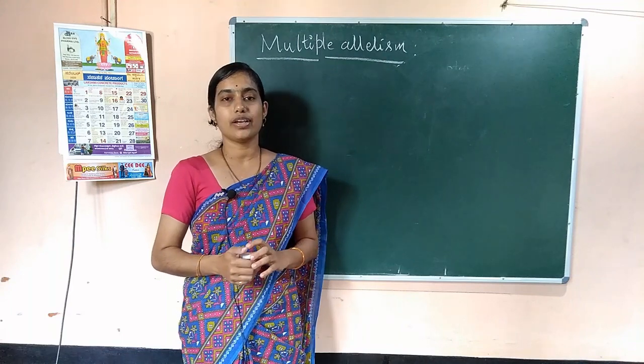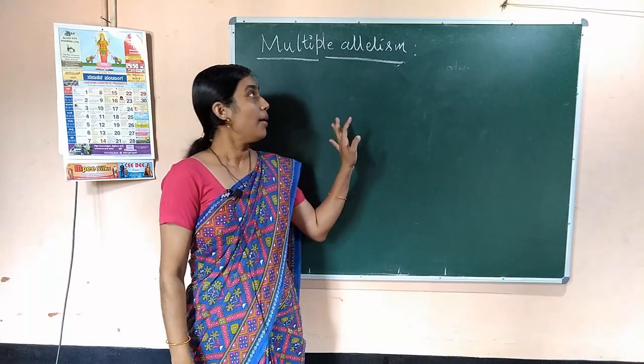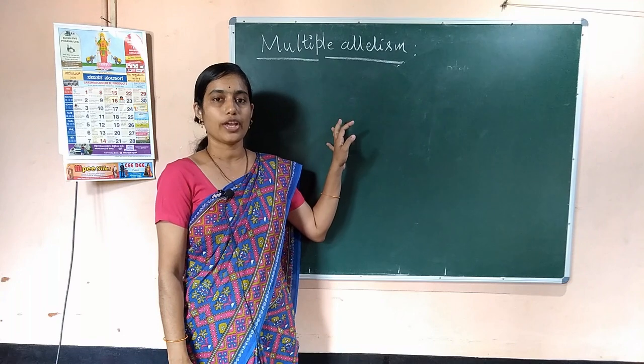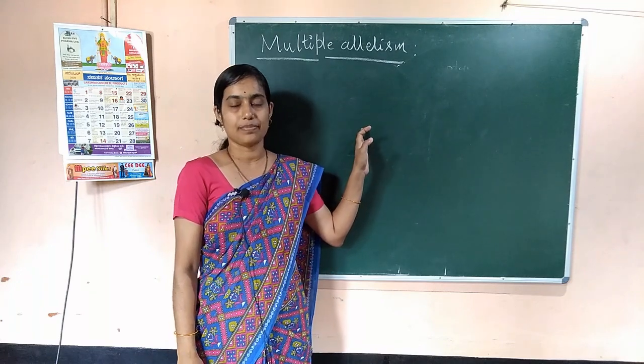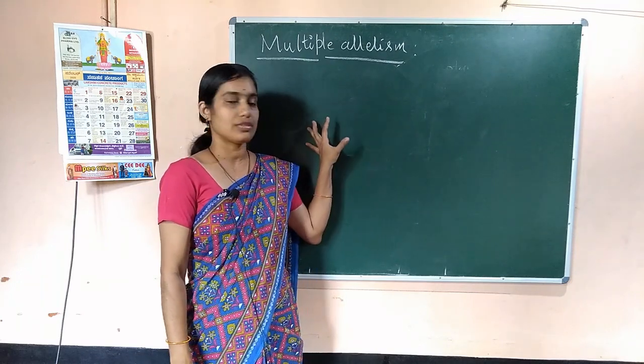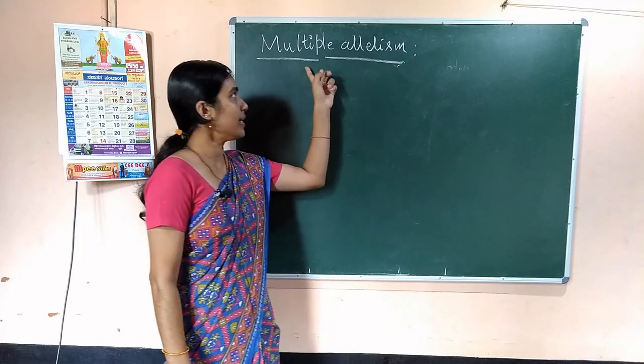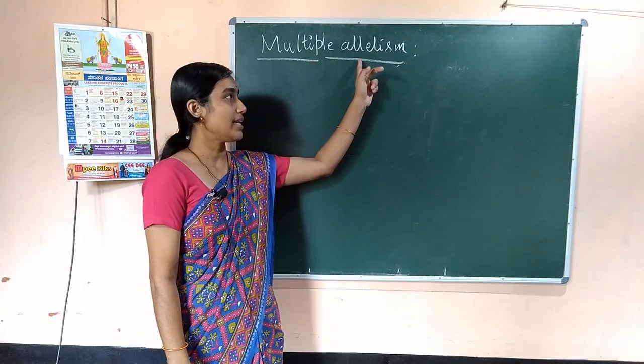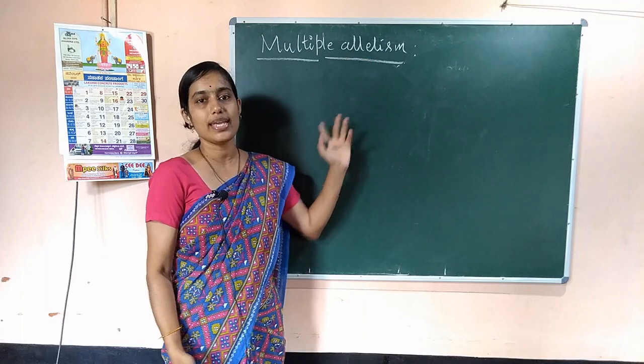And the next thing we are going to discuss is multiple allelism. As the term indicates, it's multiple, many alleles.